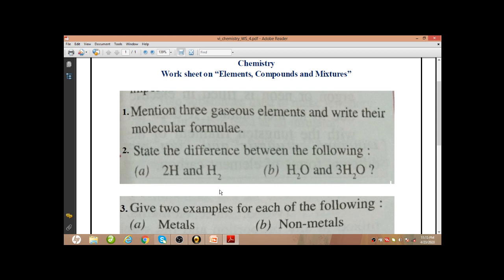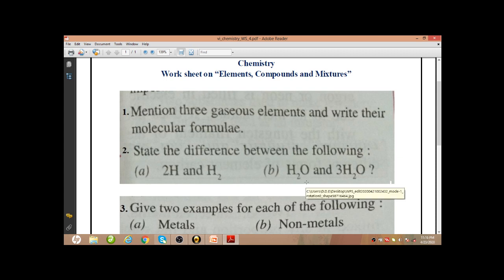So 2H, by H we are representing one single hydrogen atom. This H is the symbol of element hydrogen. So 2H means 2 atoms of hydrogen, and by H2 we are representing one molecule of hydrogen. H2 is the molecular formula of hydrogen. So 2H is 2 hydrogen atoms, and H2 is one hydrogen molecule.